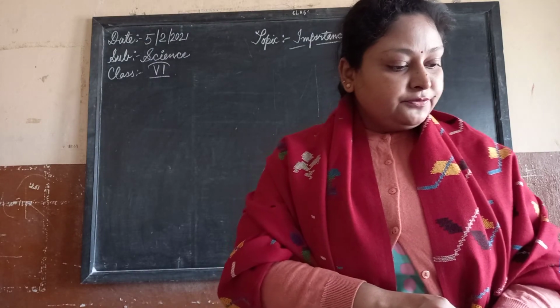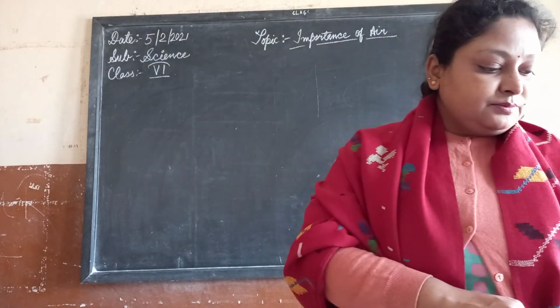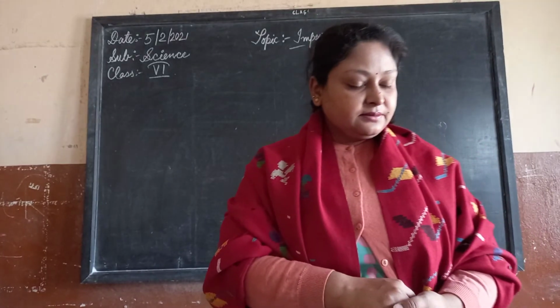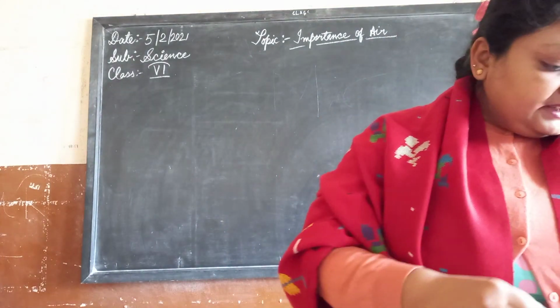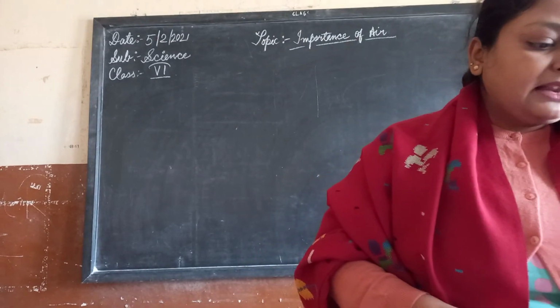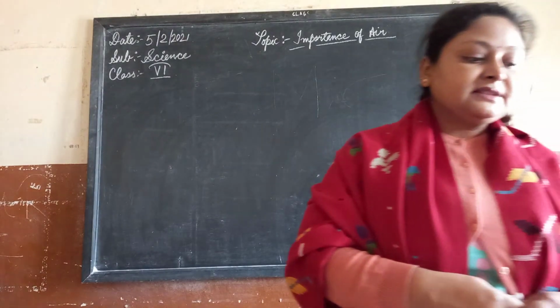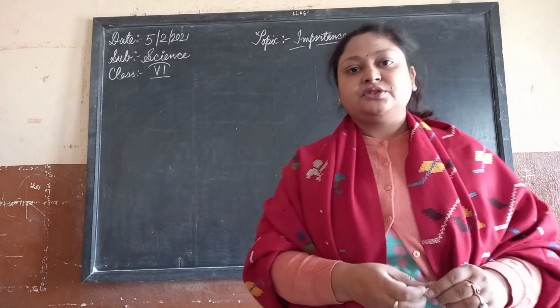Looking forward, we will discuss more about carbon dioxide, and we will discuss water vapor, dust and smoke. Then we will discuss the balance of oxygen and carbon dioxide in the air, and the uses of air will be discussed in the next part of this session.